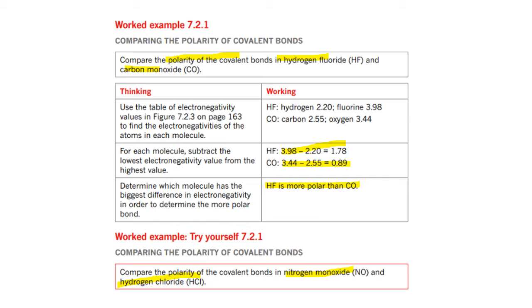So what you need to do here, you need to go back to the table that I've shown you in the last few slides, and you need to calculate the polarity of the covalent bond. We will discuss this in class. So make sure that you do this question here. What you need to do, you need to have the electronegative value of nitrogen, the electronegative value of oxygen, and you deduct them. The same goes for hydrogen chloride. Electronegative value of hydrogen, electronegative value of chlorine, and then you can find the difference in electronegativity value. Moving on to the next slide.